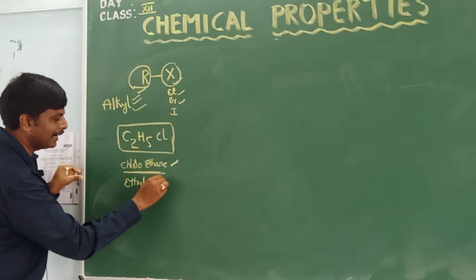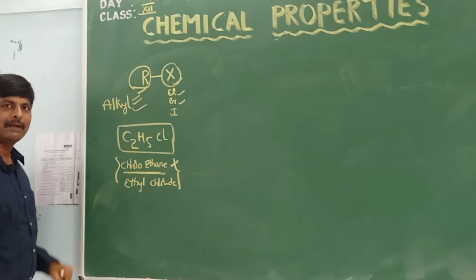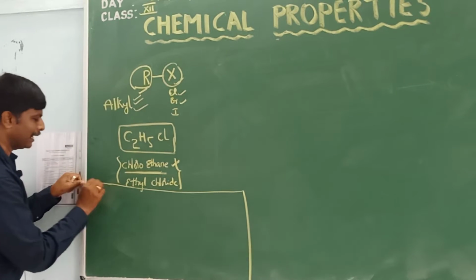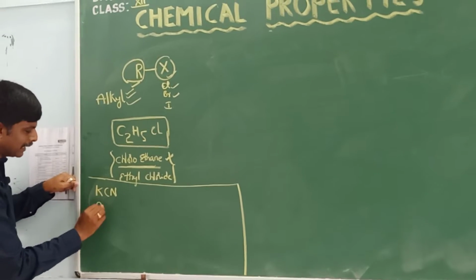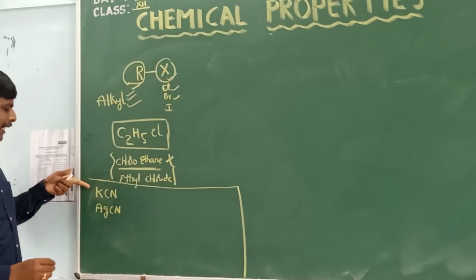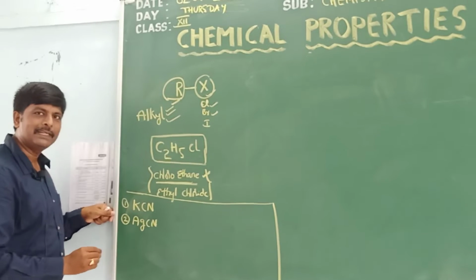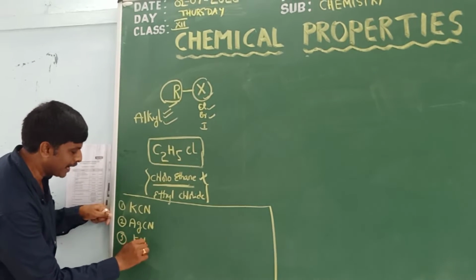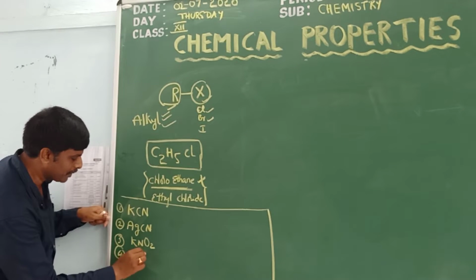Nearly 15 chemical properties are there for haloalkanes. So these 15 properties, I will write briefly. First, how haloalkane reacts with KCN. Second property, with AgCN. Third property, with KNO2, and fourth one is with AgNO2.